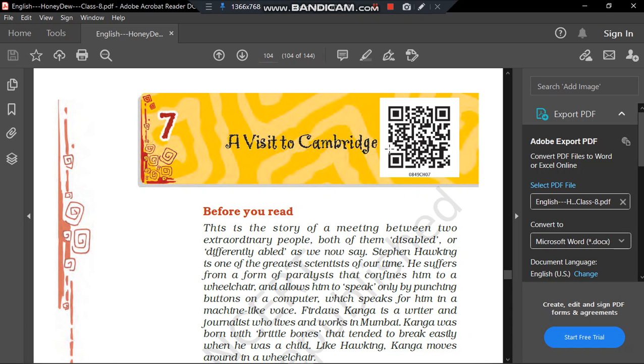The guide was telling him about all the things that are famous in the university, and the guide happened to mention Stephen Hawking, and he says that Stephen Hawking is basically an heir to the chair of Mr. Isaac Newton.